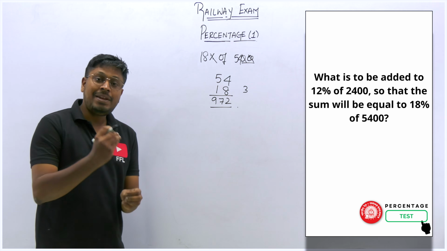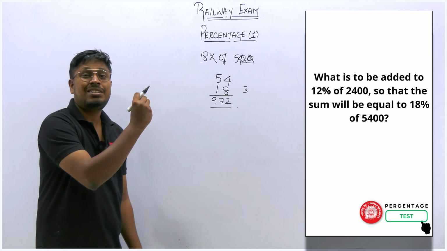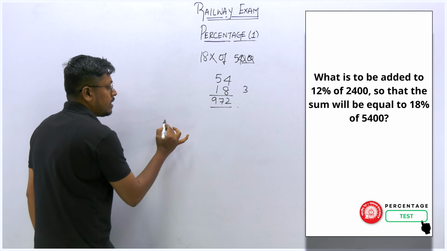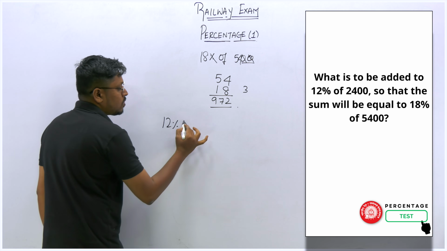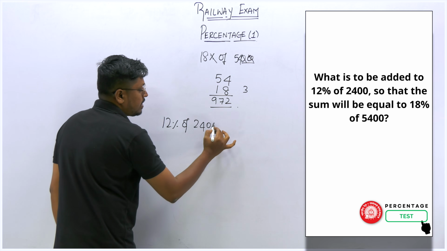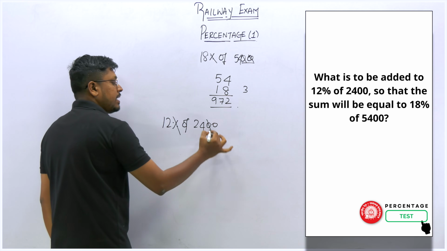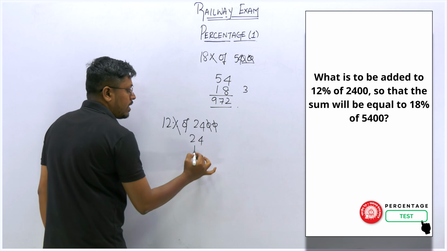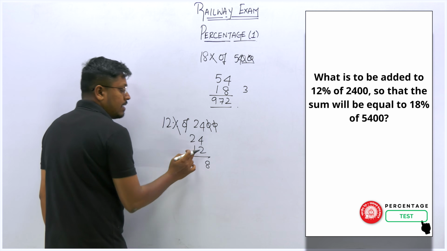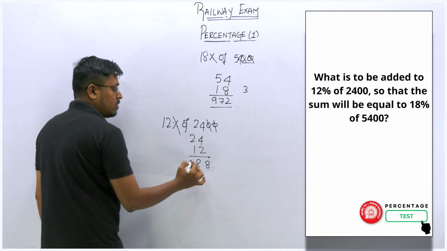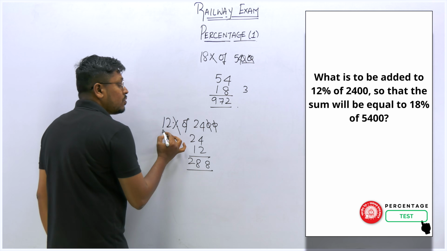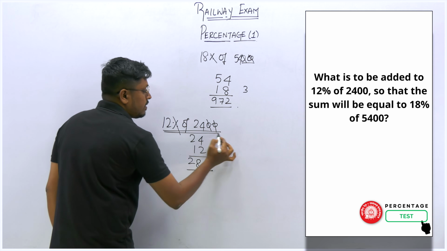Now we need to find what is 12% of 2400. We can cancel similarly. So 24 into 12. 4 2s are 8, 2 2s are 4, 8, so 2. So 288 is 12% of 2400.